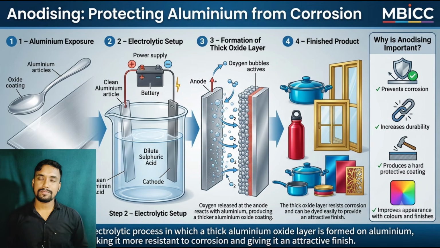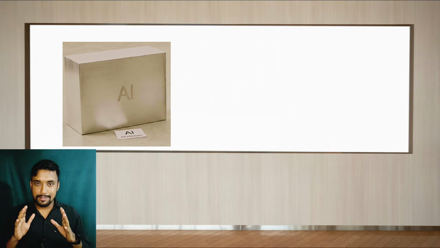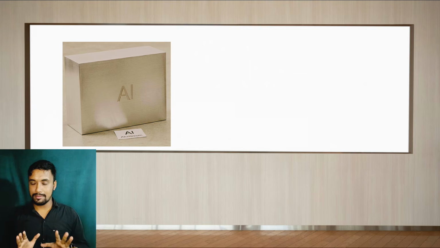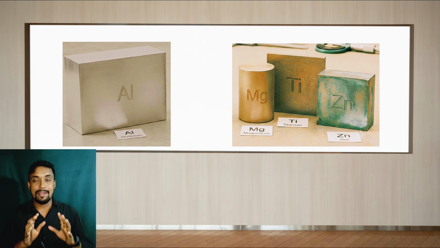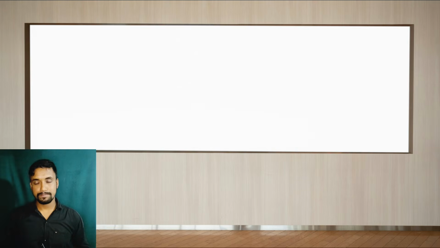Whenever we talk about anodizing, the one metal that comes to our mind is aluminium. But to your surprise, I must tell you that aluminium is not the only metal which is eligible to be anodized. Rather, magnesium and titanium can be anodized, but as aluminium is widely used, anodizing is usually referred to as being for aluminium. Otherwise other metals can also be anodized.